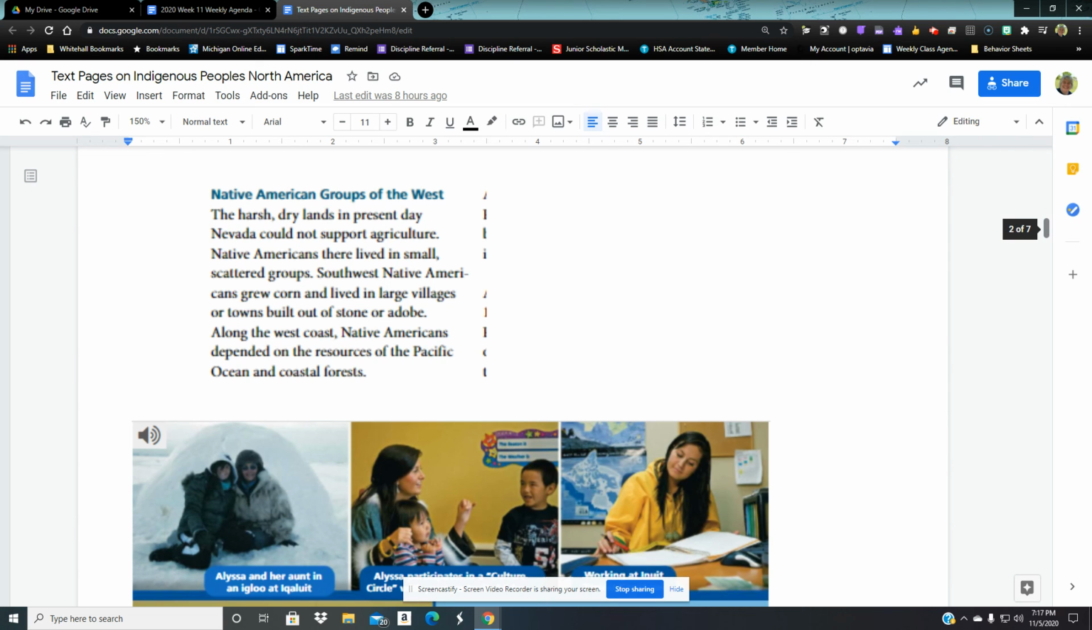Along the West Coast, Native Americans depended on the resources of the Pacific and coastal forest, so they adapted to their environment.